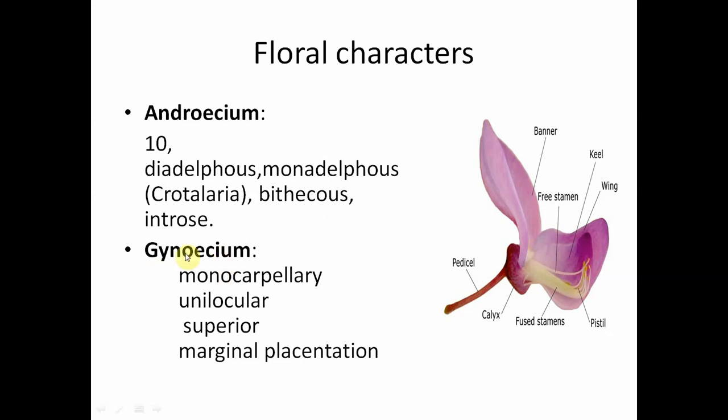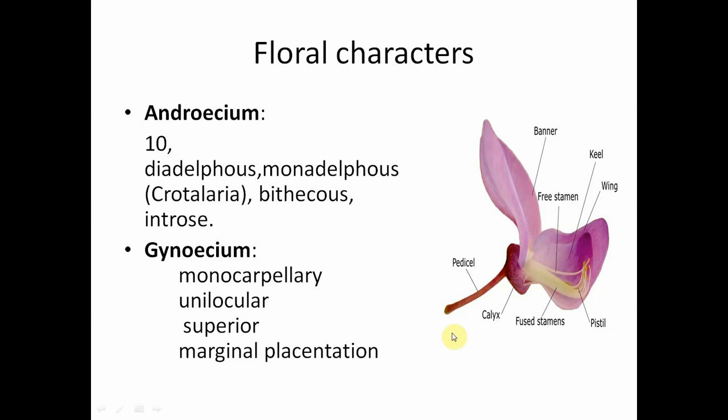And in the gynoecium, we find the monocarpellary ovary. That means it is made up of a single carpel. Ovary is made up of a single carpel, and it shows a single locule, that is called unilocular condition. And ovary is superior, and sometimes it is also called half superior.